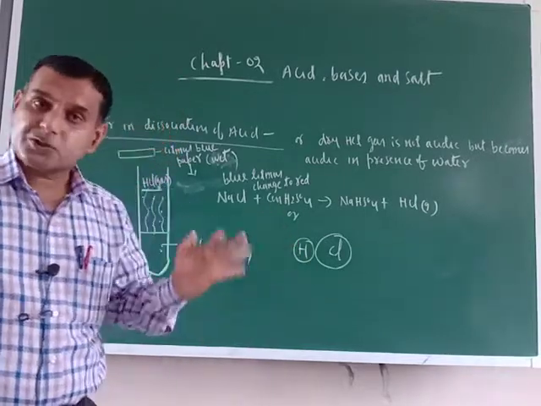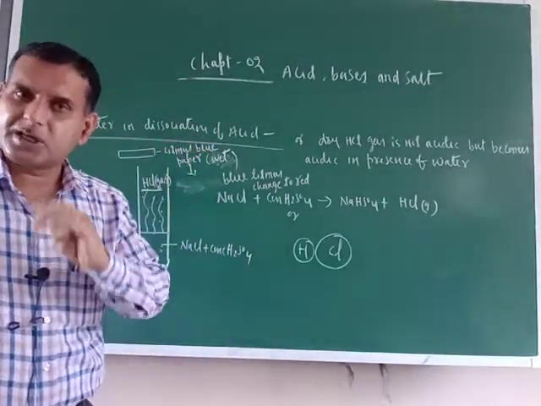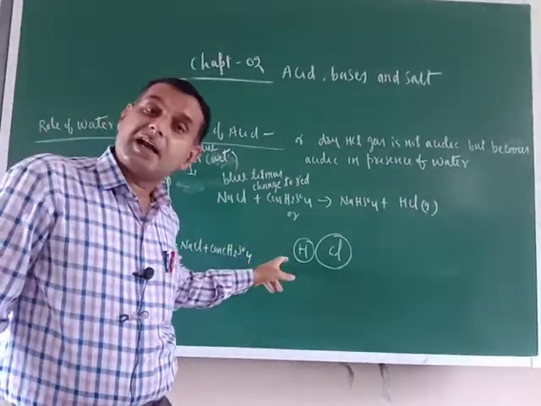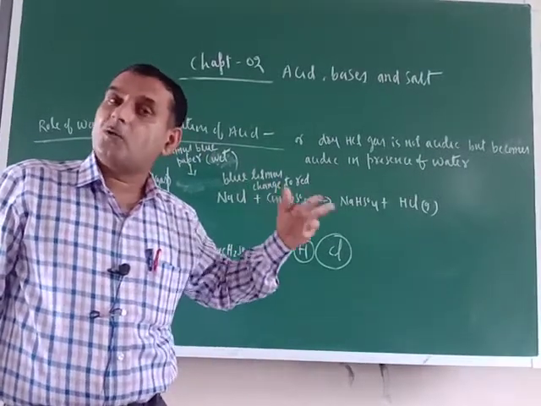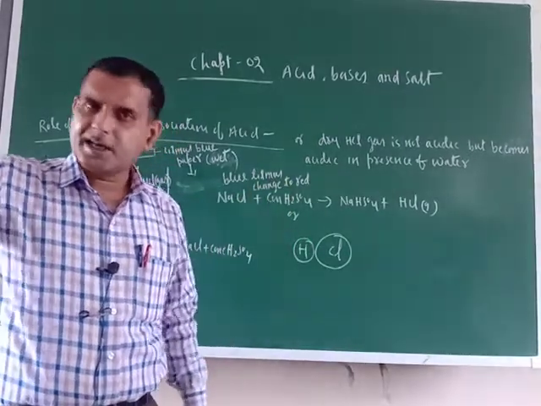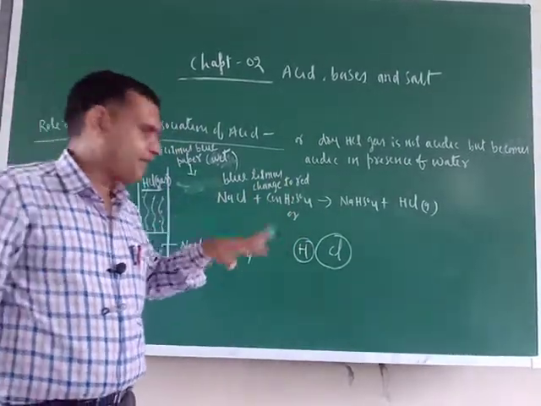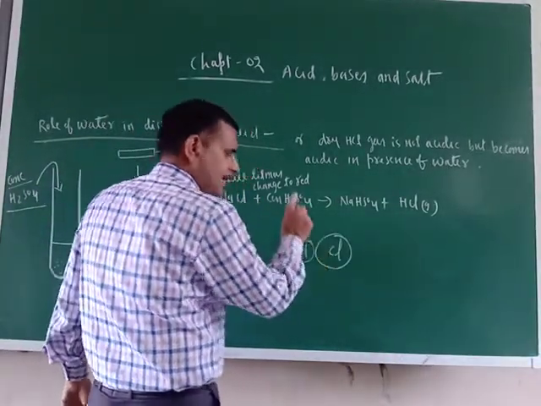Bonding means association between two things. So here the two things are H and Cl, and they are bonded together by a covalent bond. A covalent bond is formed by the sharing of electrons. In the next unit we'll explain it to you. Right now just understand that there is a bonding between H and Cl.